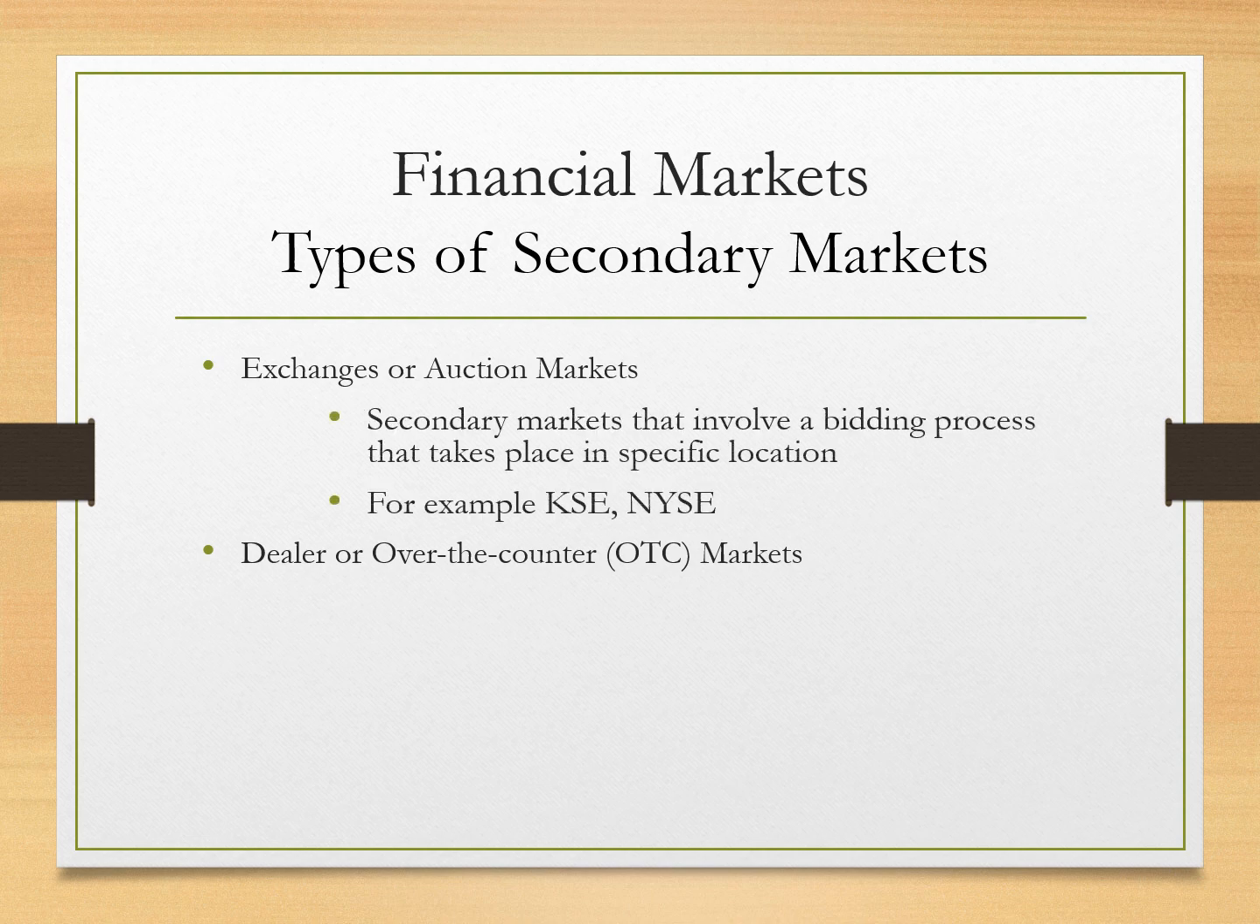Now, coming to the bookish definition of exchange or auction market. It is a secondary market that involves a bidding process that takes place in a specific location. For example, Karachi Stock Exchange, New York Stock Exchange.